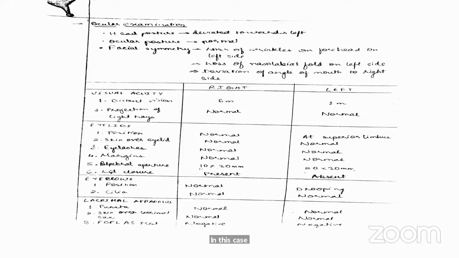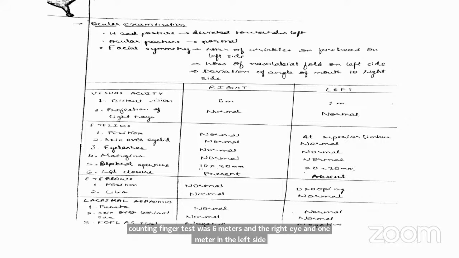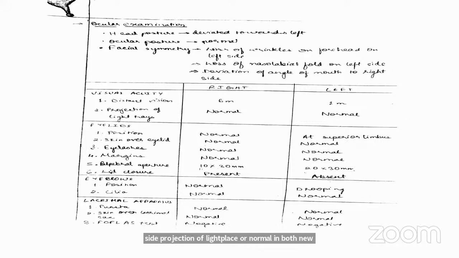Ma'am, so first, visual acuity, distant vision by using the counting finger test, was 6 meters on the right eye and 1 meter in the left eye. Projection of light rays was normal in both. Near vision was not measured, was not examined.